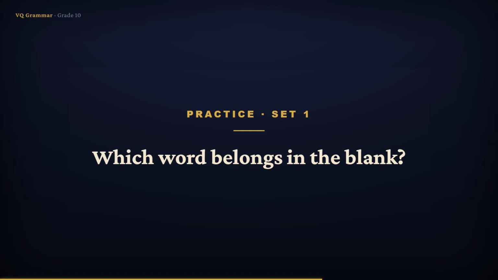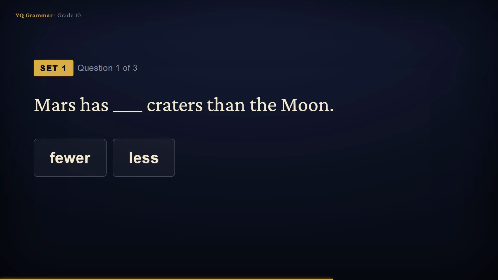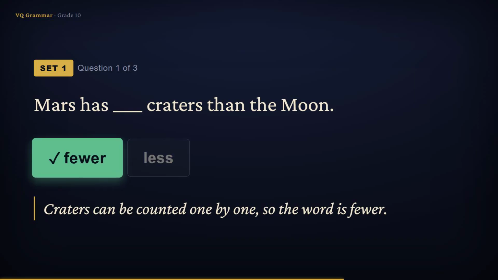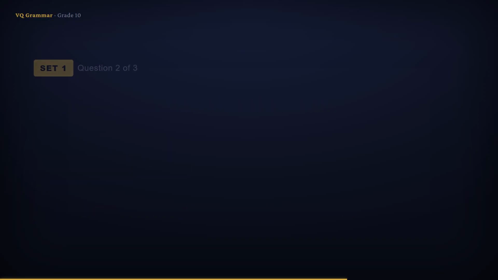Time to practice. In this first set, I will give you a sentence with a blank, and you pick the word that belongs there. Run the memory hooks in your head before you answer. Pause the video and choose before I reveal each one. Mars has blank craters than the moon. Run the test. Can you put a number in front of craters? Absolutely. 1 crater, 2 craters, 100 craters. They come in countable units, so the word is fewer. Mars has fewer craters than the moon.